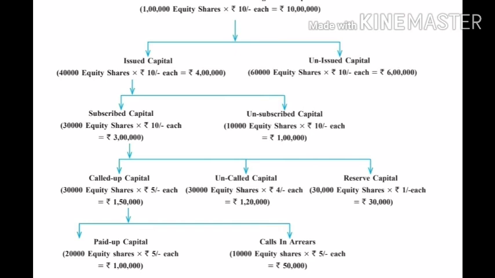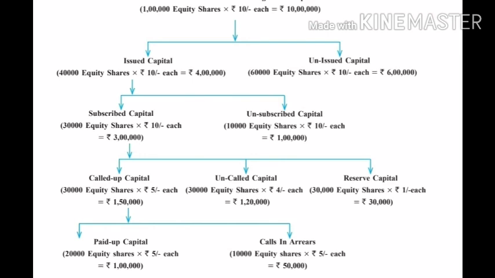This is called up capital. This means the person purchasing a share is paying only 5 rupees of the face value of the share, and the remaining 5 rupees of face value is called uncalled up. As and when the company requires finance, they will collect the uncalled capital.